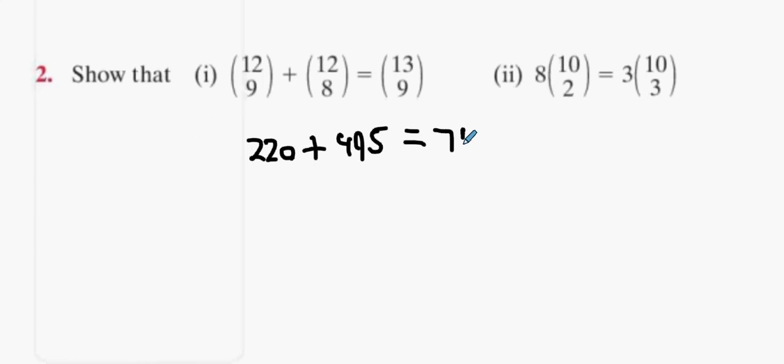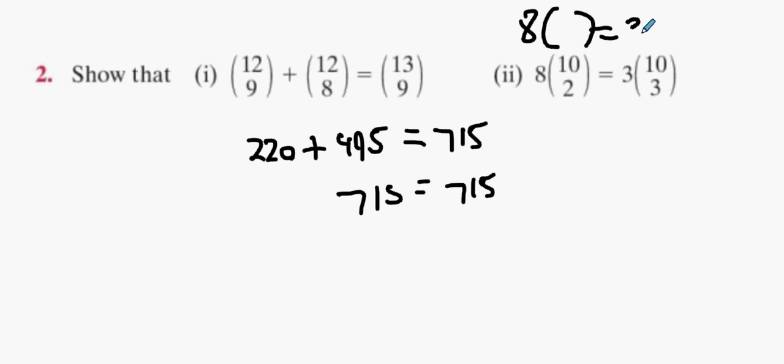715. Do they equal each other? Yeah, they do. Happy days. Is that alright? The next one is just 8 times whatever 10C2 is multiplied by 3 times whatever 10C3 is. Are they equal to each other or are they not?